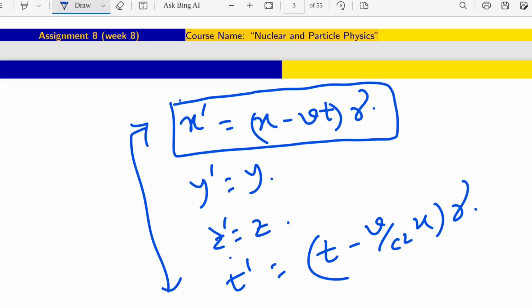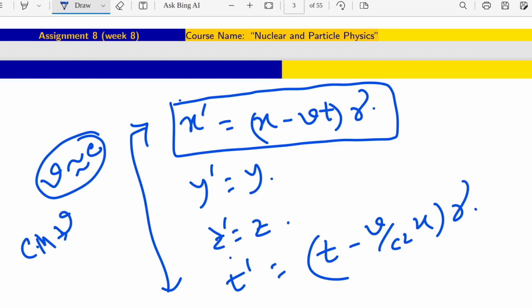In classical mechanics, pure classical mechanics, the condition is that v is very, very much less than c. But for relativistic mechanics, we can have a condition that v is comparable to c.